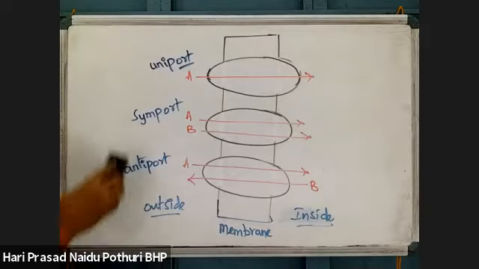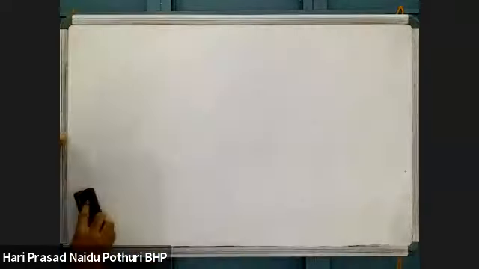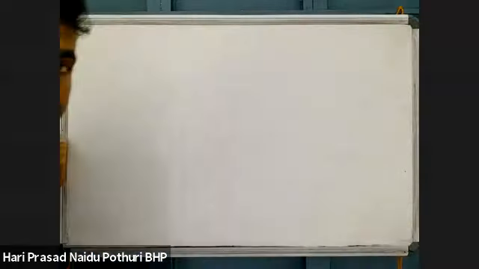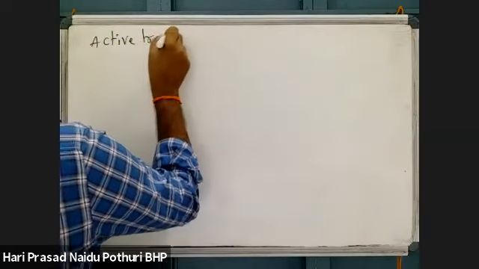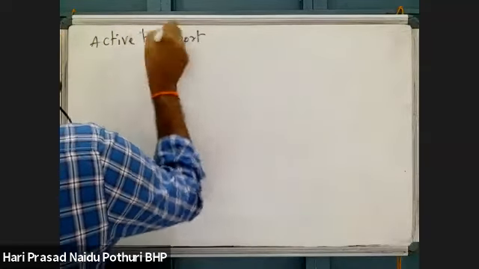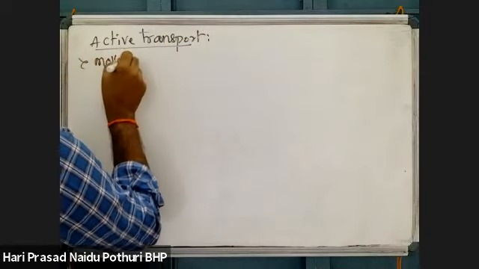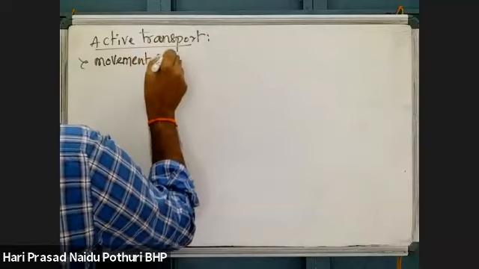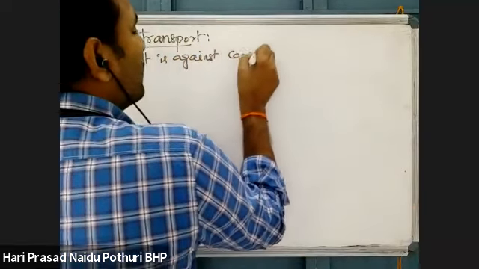Next, active transport. What does active transport mean? Movement is against the concentration gradient.